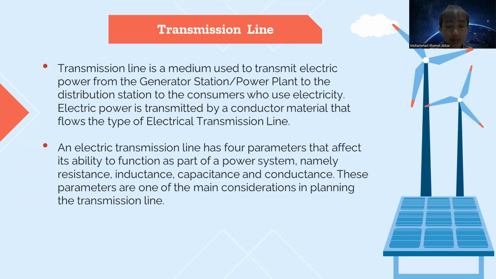An electric transmission line has four parameters that affect its ability to function as part of a power system, namely resistance, inductance, capacitance, and conductance. These parameters are one of the main considerations in planning the transmission line.